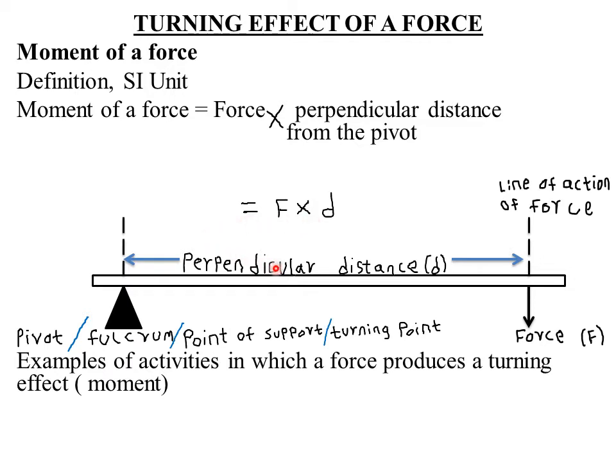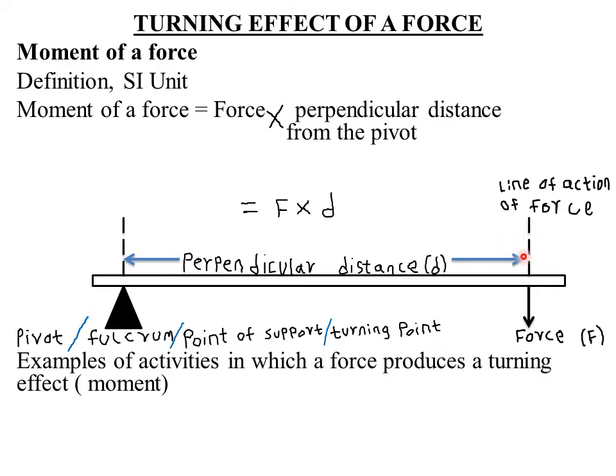Now, if you are talking of the line of action of the force and the perpendicular distance from the pivot, what do these represent? So if you look at our diagram here, which is constituting of a lever, a pivot, or what we are calling the fulcrum, or the point of support, or the turning point. This is actually where we have the turning point. Then we have a force acting downwards from this particular side here. So if this is our force, then the line along which our force acts from, this is representing the line of action of our force. So this is what we are calling the line of action of the force.